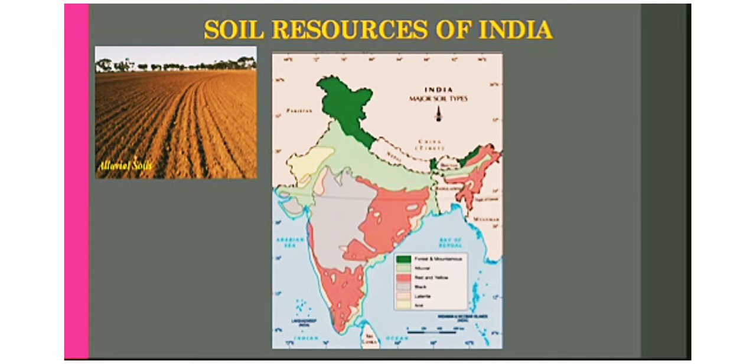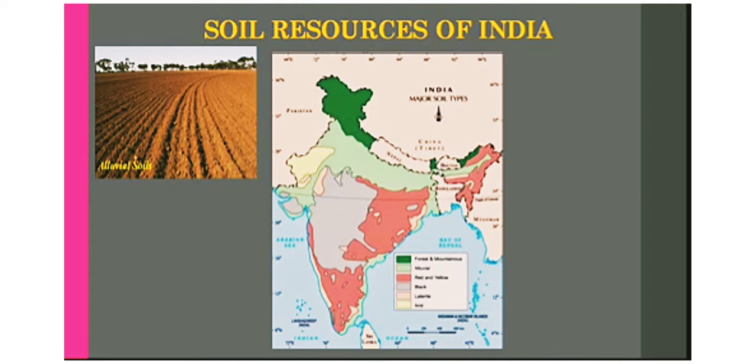Many rivers originate from the Himalayan mountains and bring a large amount of sediments with them. This sediment is deposited in the river valleys and the floodplains. So we can say that the parent material of alluvial soil is always of transported origin.